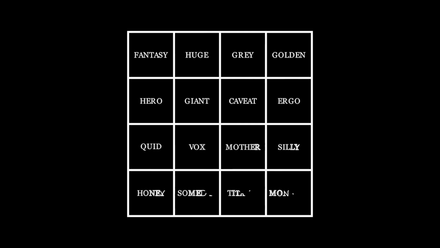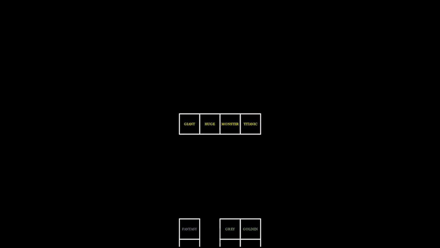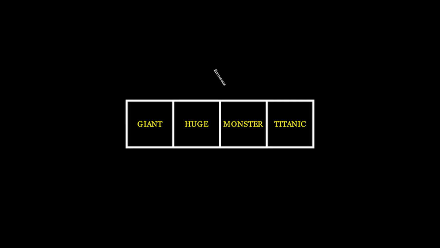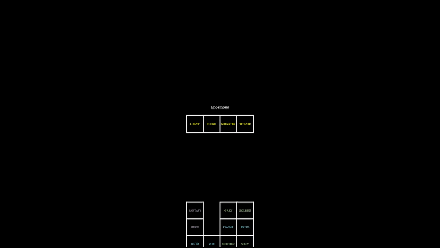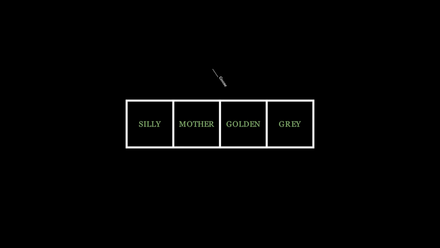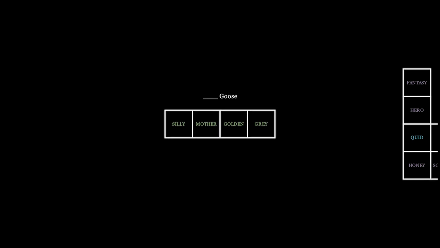New York Times Connections is a game where you're given 16 words and tasked with finding 4 secret groups that share an attribute. These groups consist of definitions such as giant, huge, monster, and titanic, all meaning enormous, while harder categories consist of wordplay such as silly, mother, golden, and gray, all words where after adding goose to the end, each word becomes a common phrase.